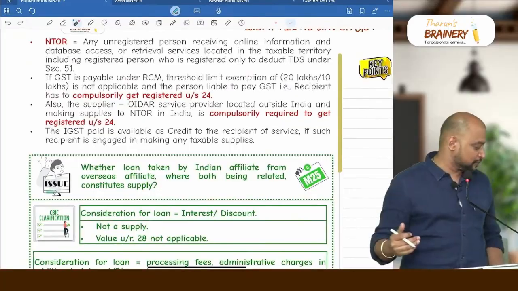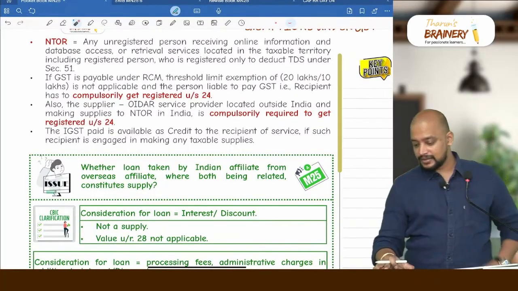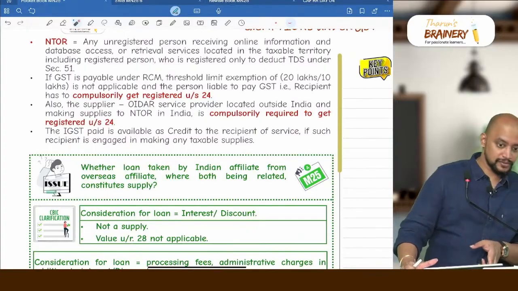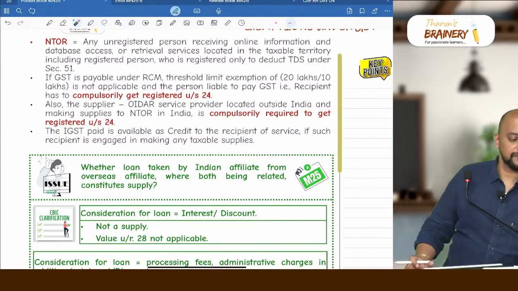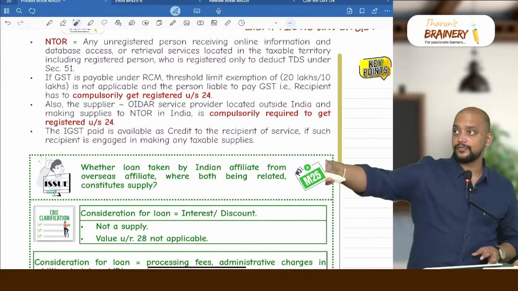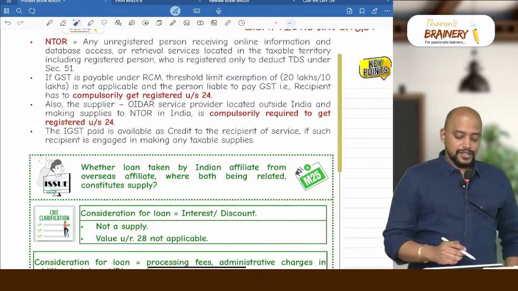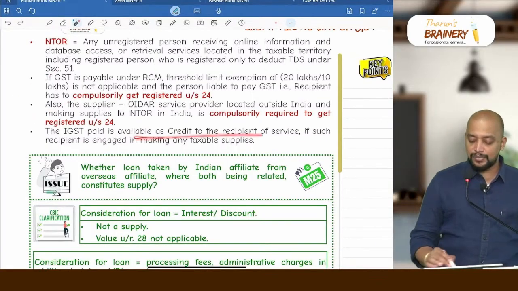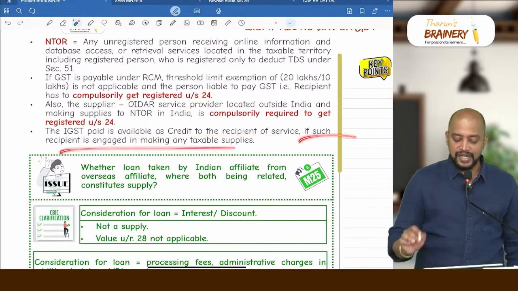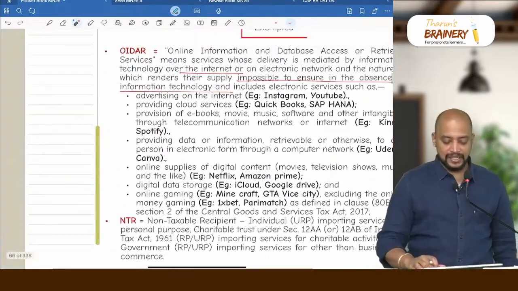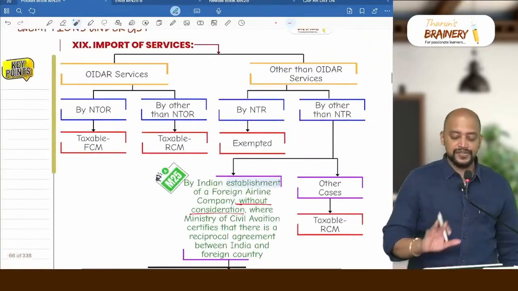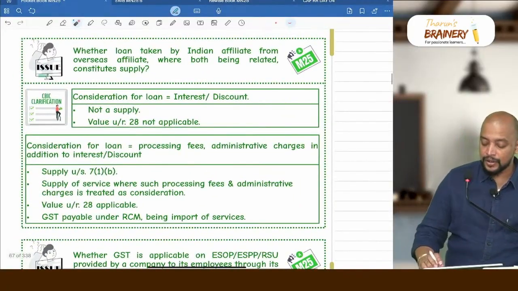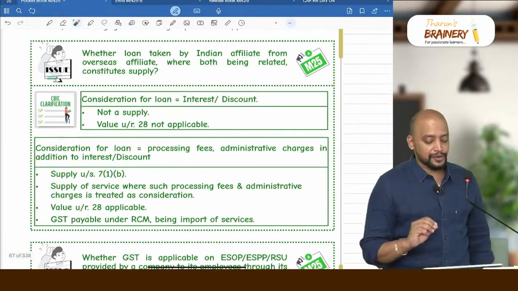You can see the next 2 points. So these 2 points are related to the compulsory registration. The IGST paid is available as credit to the recipient if such recipient is engaged in making any taxable supplies. So this is about import of service. You understood now? Then there are 2 points related to this. Concentrate. Let me give you the background of these two.